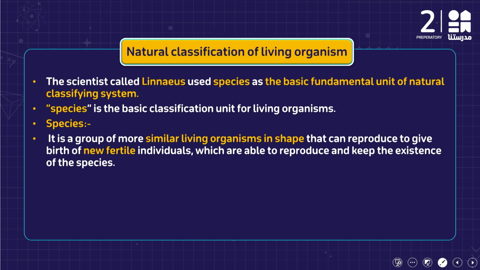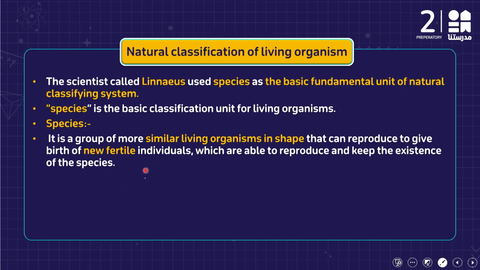So this scientist used the species to classify the living organisms into different groups, according to the similarities between them. And when they mate together, they can produce a new fertile individual. What is the meaning of the word fertile? Fertile means having the ability to reproduce and give new babies, able to reproduce and keep the existence of the species.